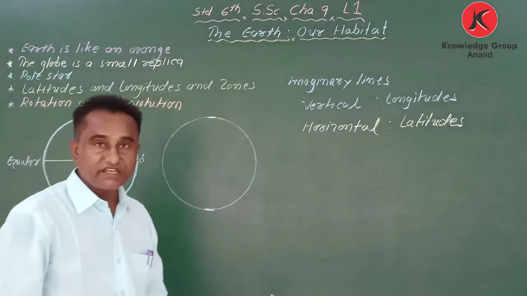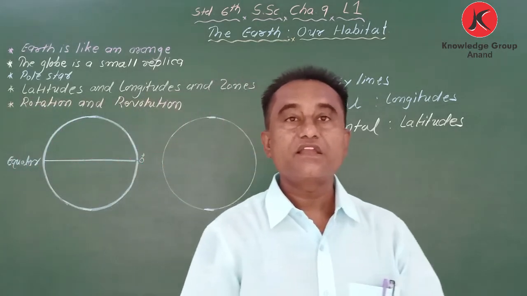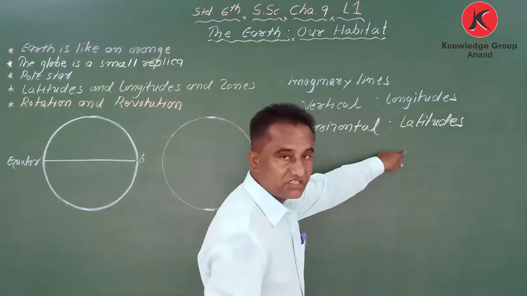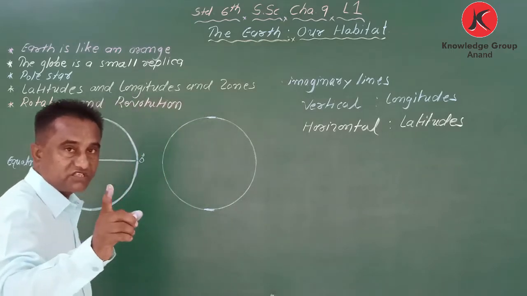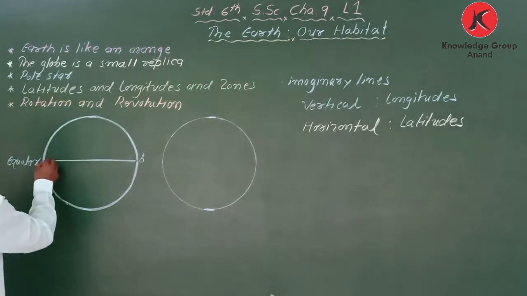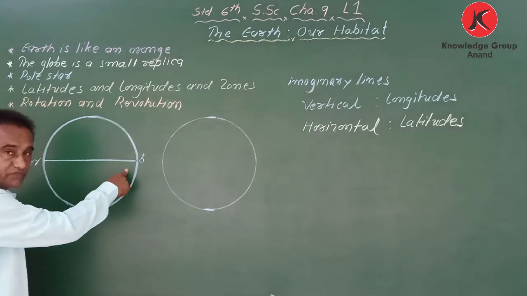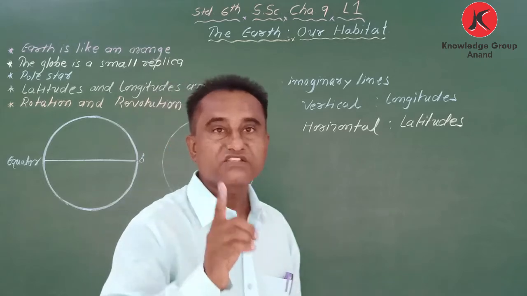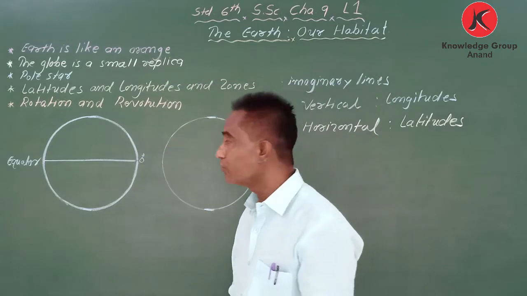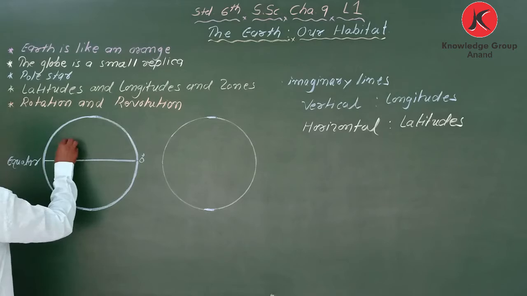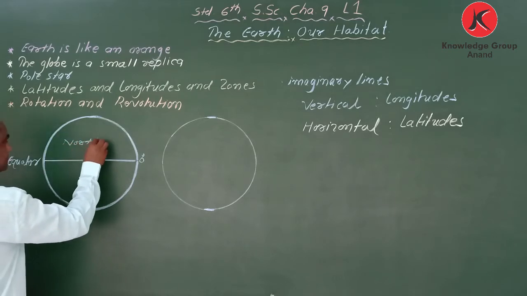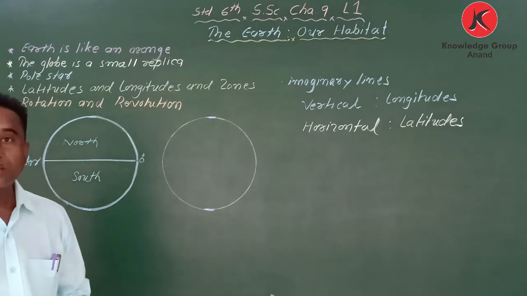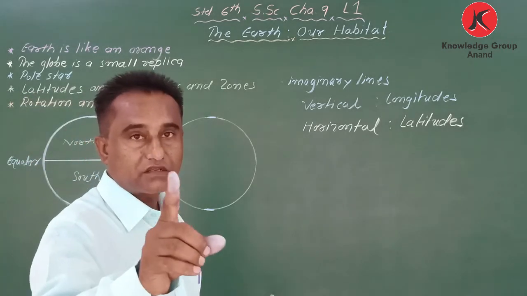The 0 degree imaginary horizontal line drawn on the earth, which divides the earth into two parts, north and south, that is called the equator.